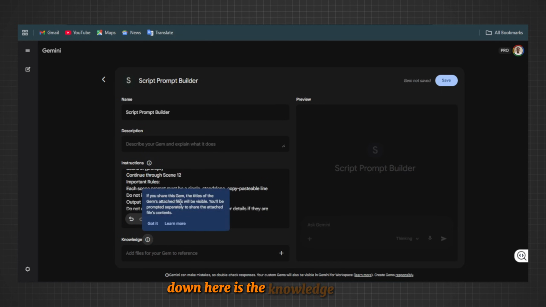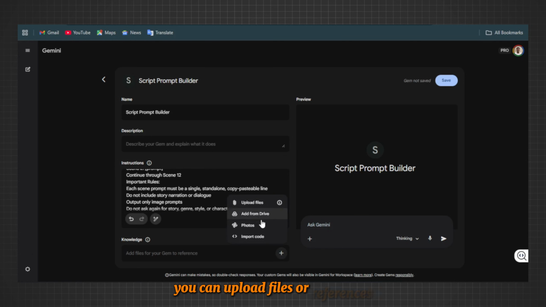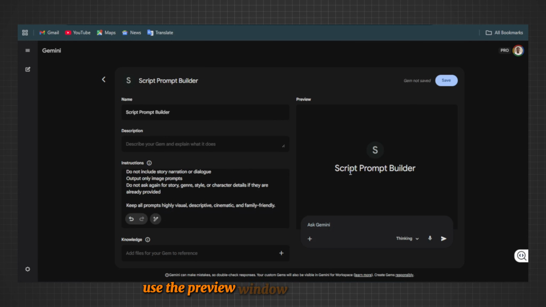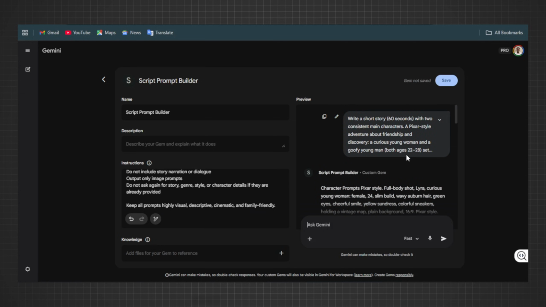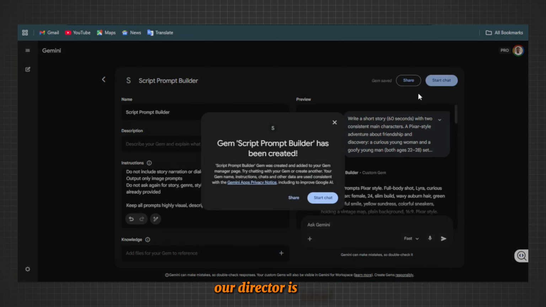Down here is the knowledge section. You can upload files or references if you want to guide the AI even further in the future. On the right, use the preview window to simply test it out. Once everything looks good, hit save. And just like that, our director is hired.